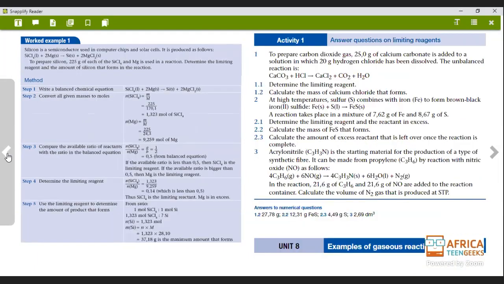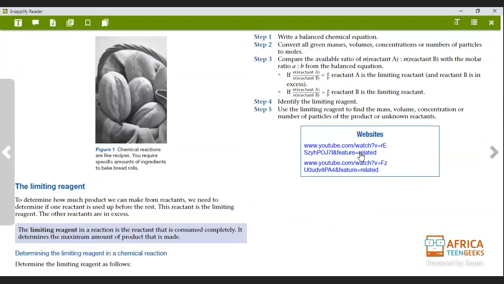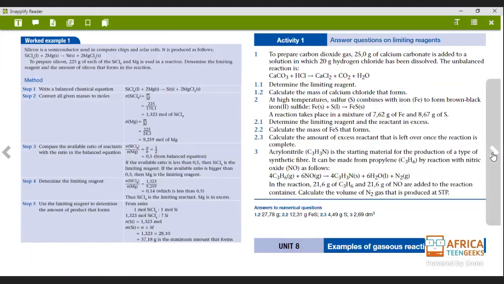Yes, here we are. We already did number 1 yesterday, and I hope that gave you a clearer perspective on how to get to your limiting reagent. In this unit, we were trying to explain how the limiting reagent works and what it means, and why we look for it in a chemical equation. So we did number 1.